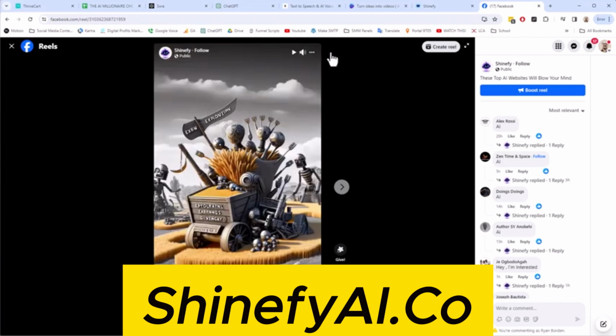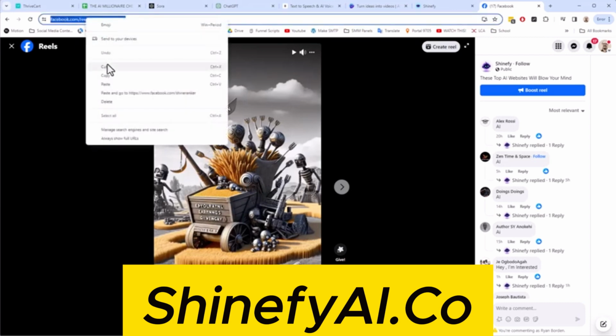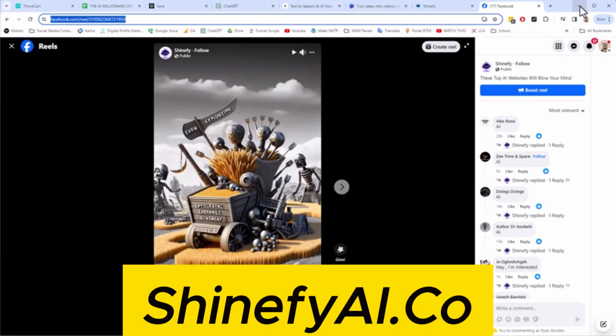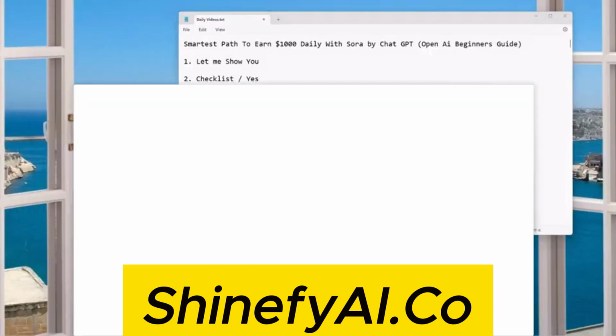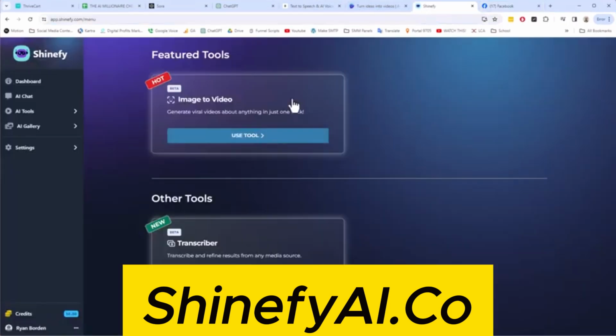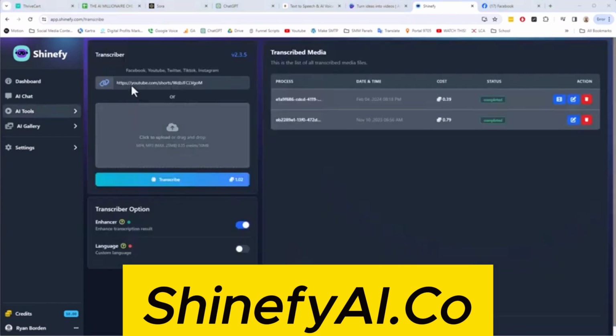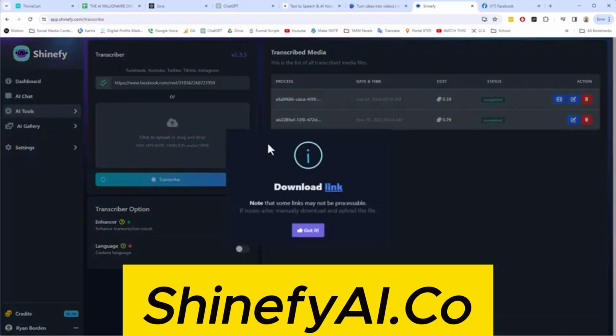Basically, you saw it had the three components. It had the audio, the script or idea, plus the motion. And this is all generated with one click. So we can actually take this video here. I'm going to grab it, and I can go over here to Shinify, and I can go to the transcriber, and I can punch in the video URL here and let it actually transcribe the URL.